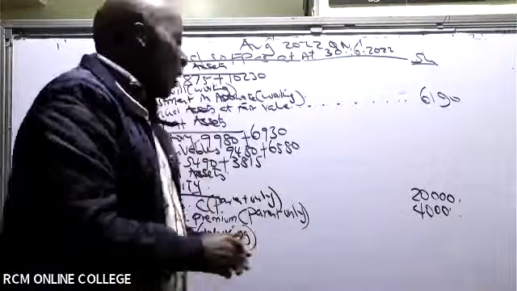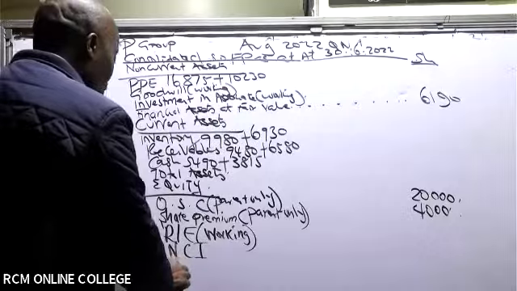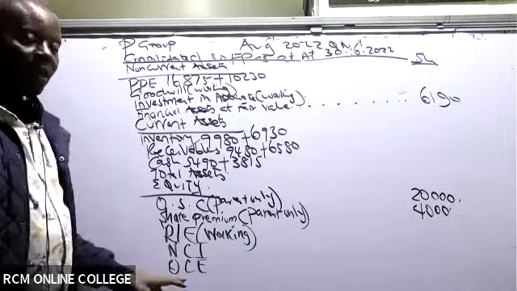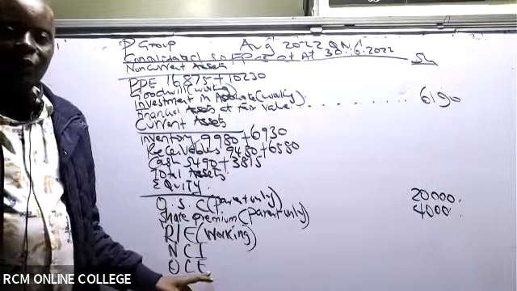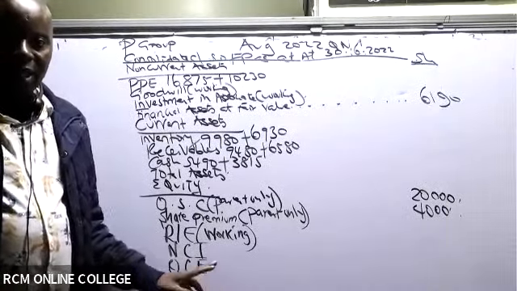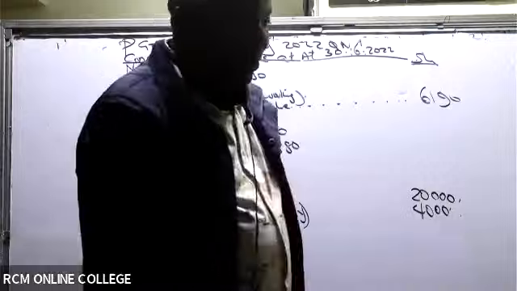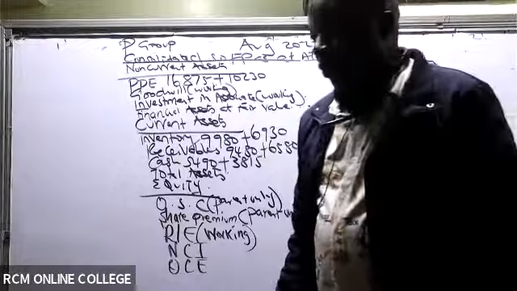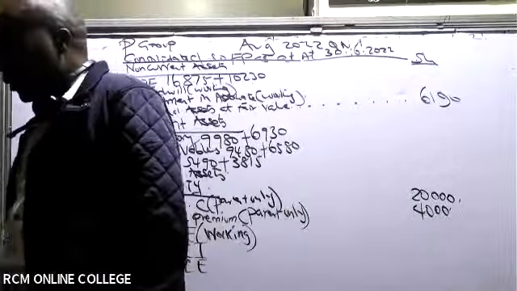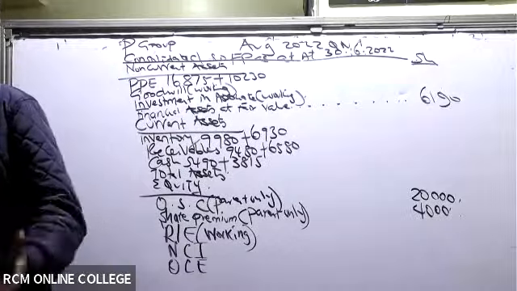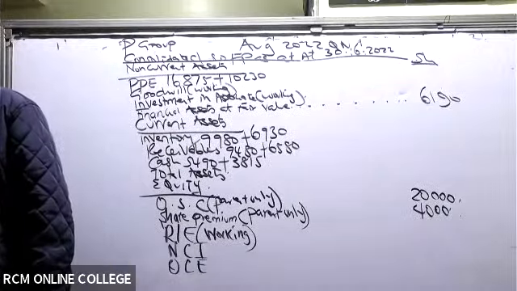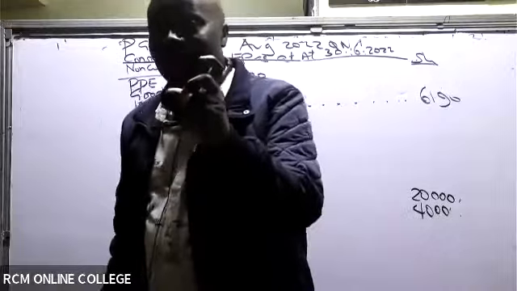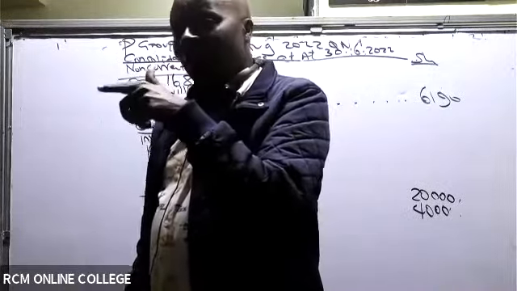Now listen, then we have what we call other components of equity, written in full. Can somebody make a wild guess? Why do you think I am introducing these other components of equity? We have never introduced other components of equity. Let me give you the reason. I'm introducing other components of equity because of this control to control thing.